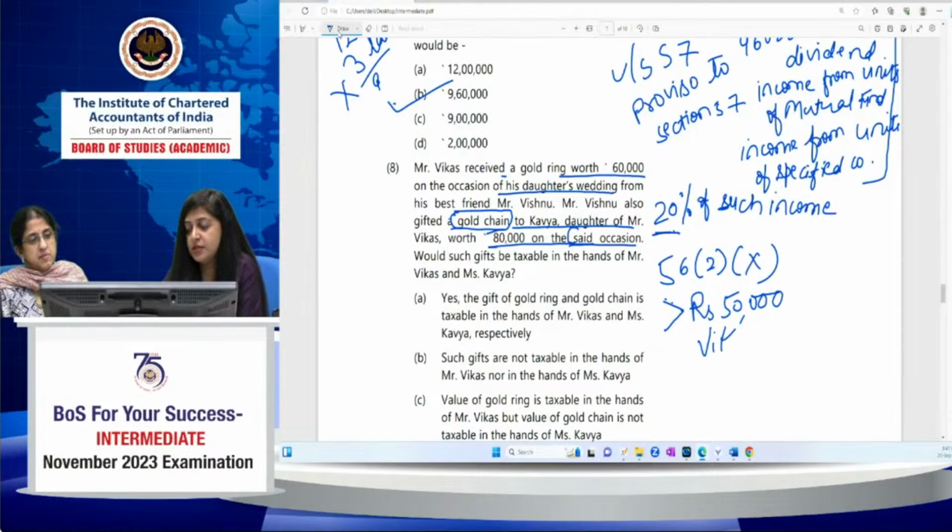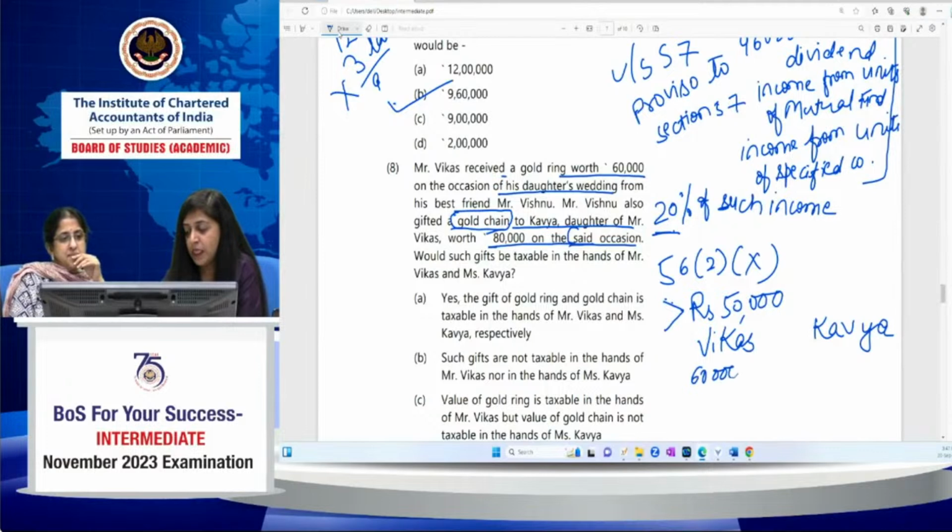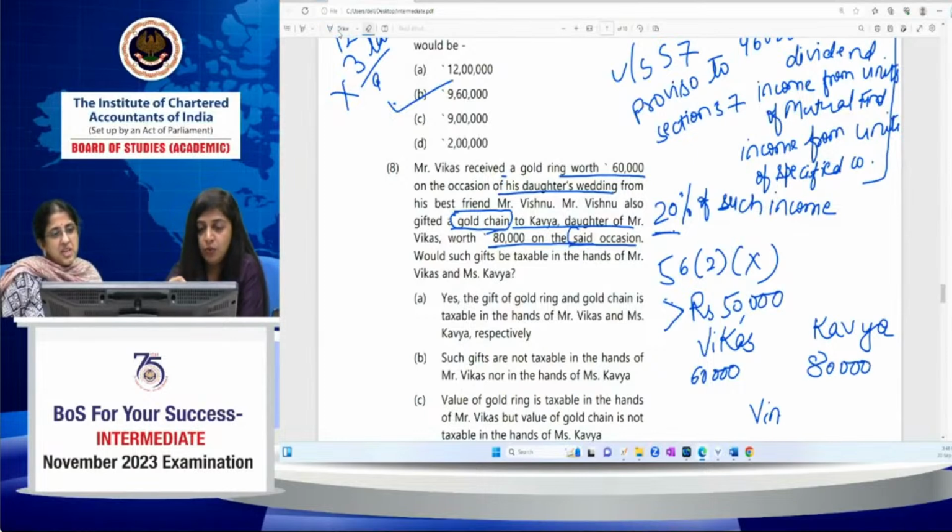Mr. Vikas is also getting something, and Kavya, his daughter, is also getting something. Vikas is getting a gold ring worth rupees 60,000, and Kavya is getting a gold chain worth rupees 80,000 from the same person, Mr. Vishnu. Now, the occasion.